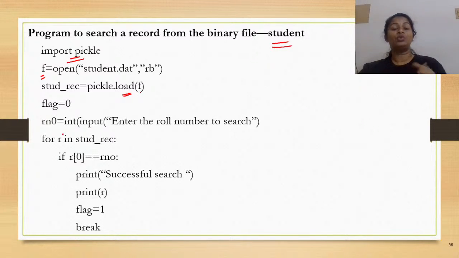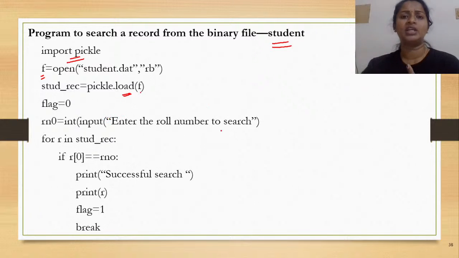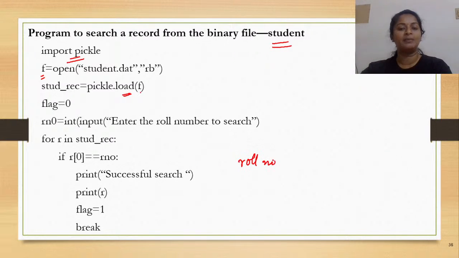Now, you have to read the roll number that you are trying to search inside your binary file. That means which particular record are you trying to search? I told you I'm going to use roll number here because the only fields corresponding to each of the student records are the roll number, name, followed by the marks, right?